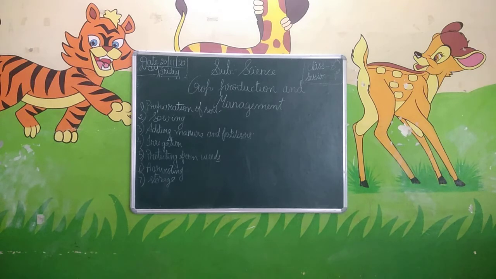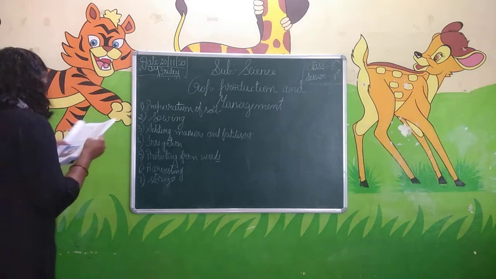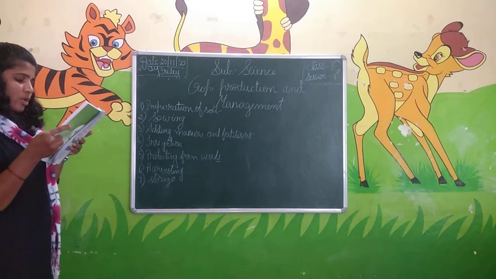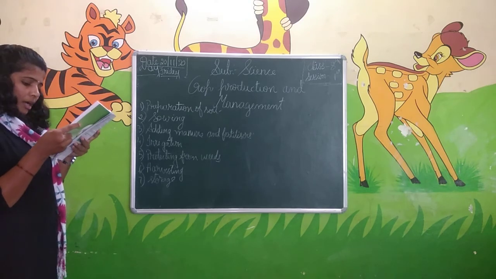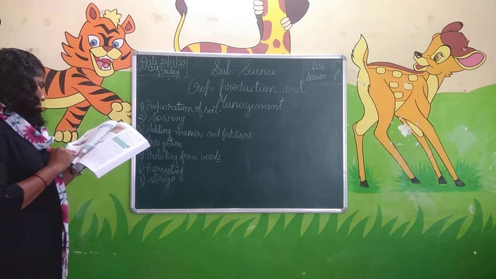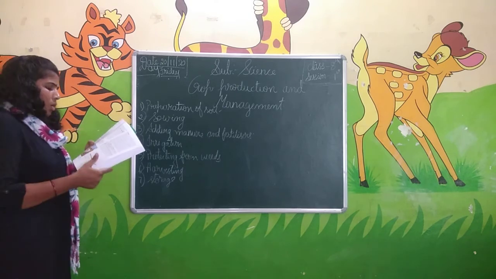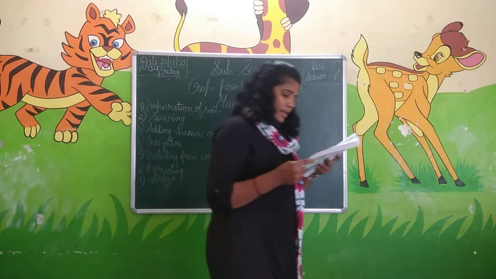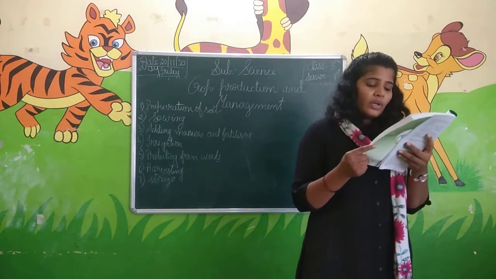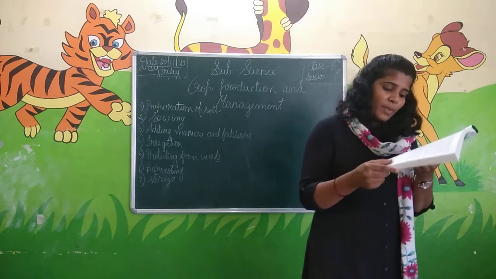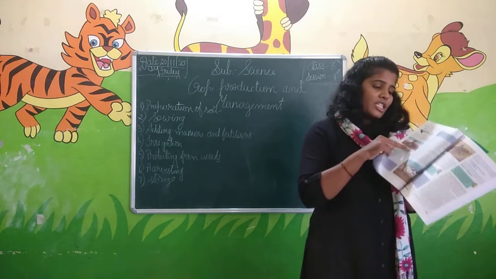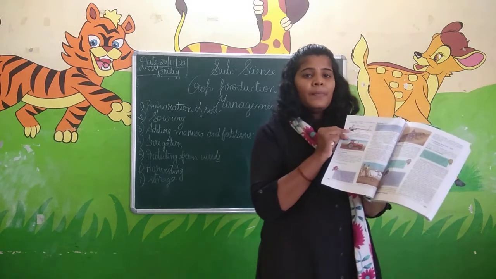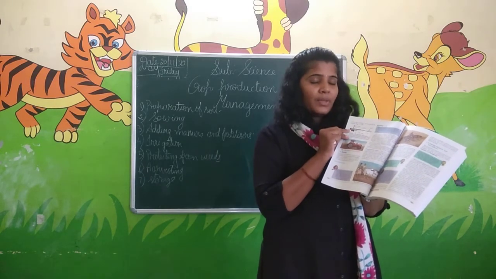Agricultural implements. Before sowing the seeds, it is necessary to break soil clumps to get a better yield. This is done with the help of various tools. The main tools used for this purpose are the plow, hoe, and cultivator. Before sowing the seeds, it is necessary to break down the big crumbs for a better yield. On the next page, they have given the picture of a hoe, which is used for loosening soil and busting the clumps.